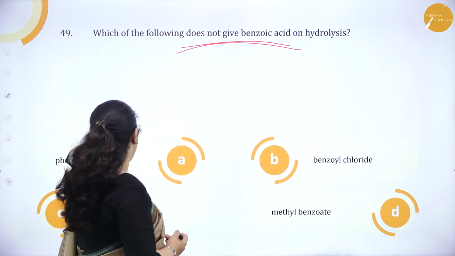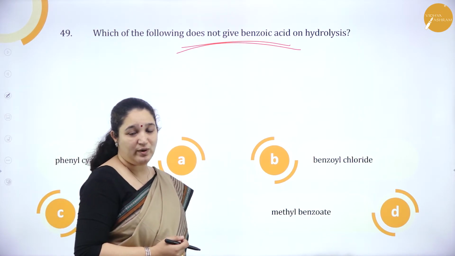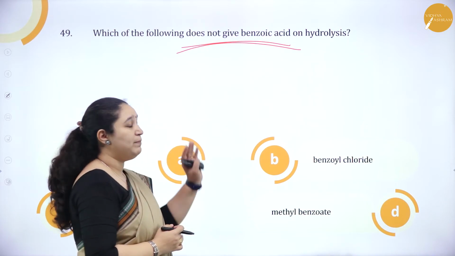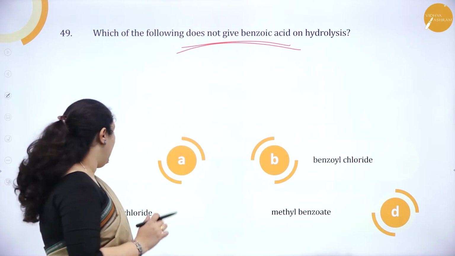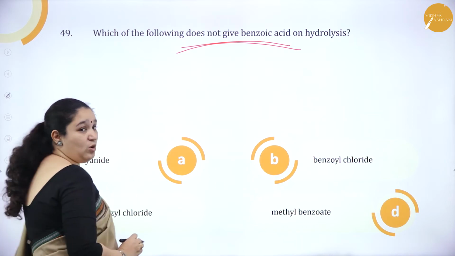See, methyl benzoate, phenyl cyanide and benzoyl chloride, all of them will give benzoic acid on hydrolysis. It is only benzyl chloride, that is